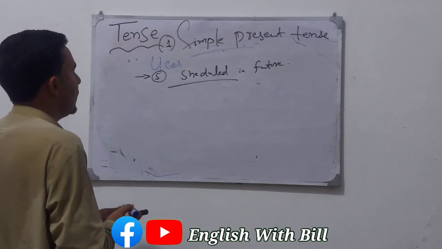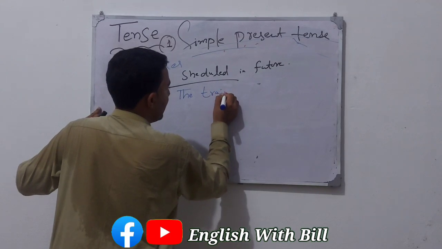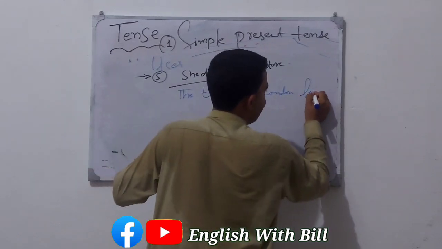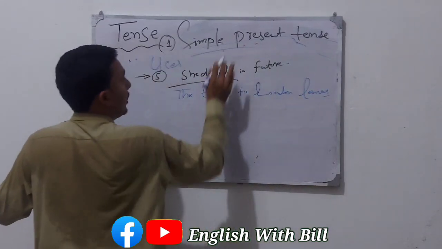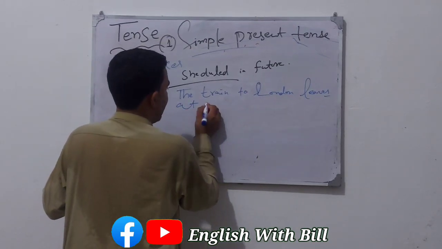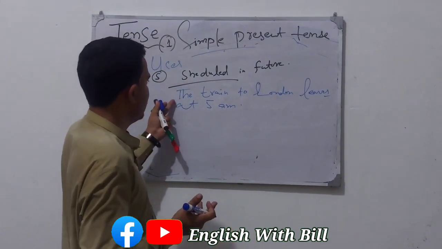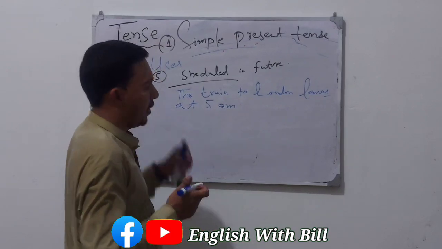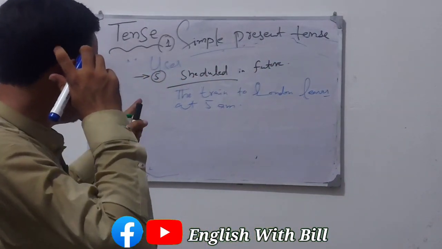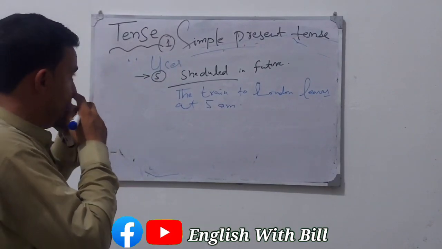For example, the train which is on schedule: "The train to London leaves at 5 a.m." Leaves, the first form of the verb plus s, shows simple present tense. So it is a scheduled action in future. This is the fifth use of simple present tense.